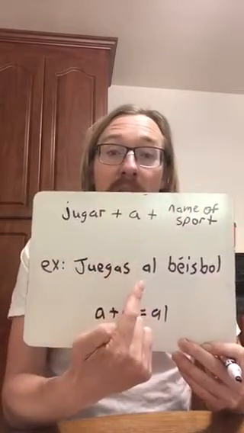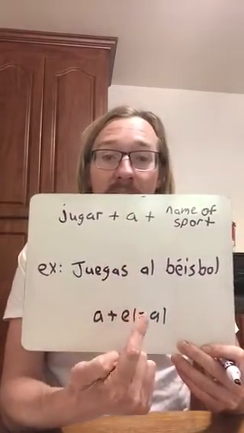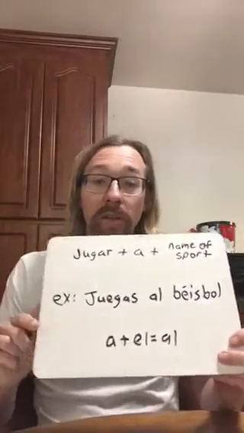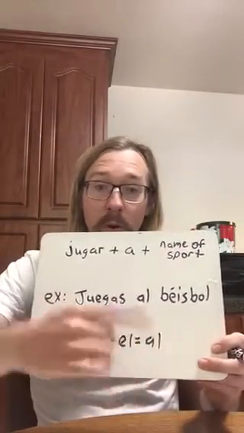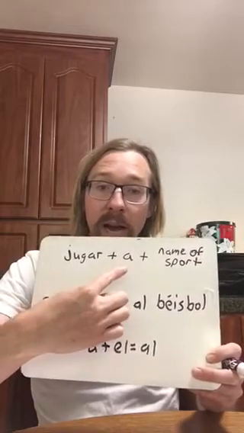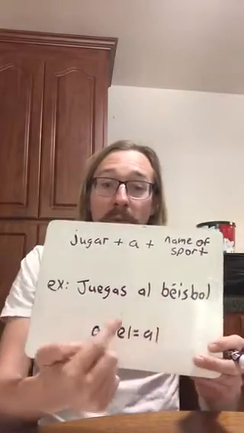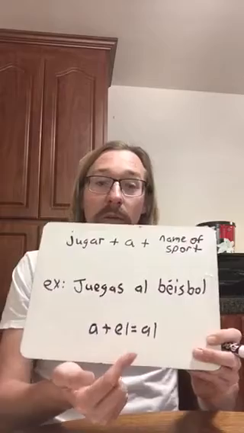Juegas al baseball, okay? And it's a convention to include the al after that. So if you're ever saying he plays a sport, you play a sport, we play a sport, any of those conjugations, and you're saying an actual name of a sport, you have to include an a. Now, I don't think that there are any sports that begin with la, but if there were, it would be juegas a la, and then the name of the sport. Remember that you only use al if it's el, all right, so a plus el equals al.